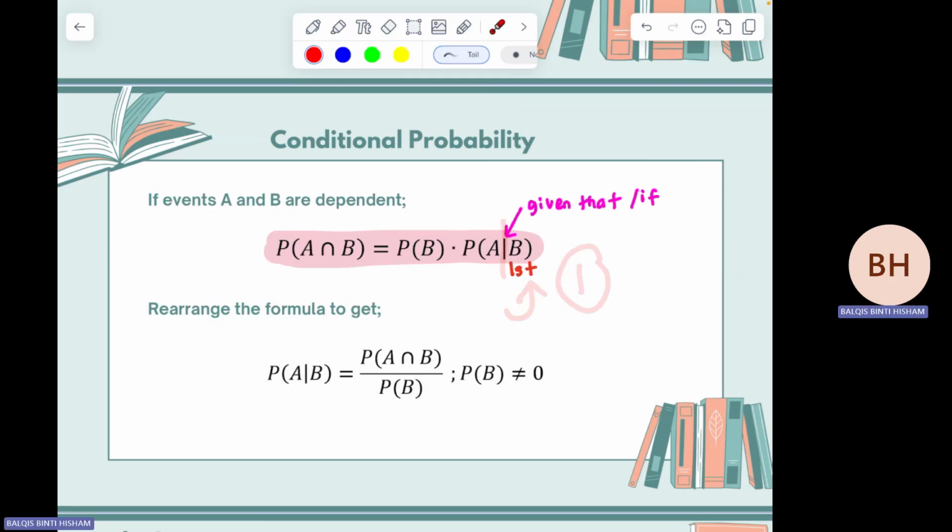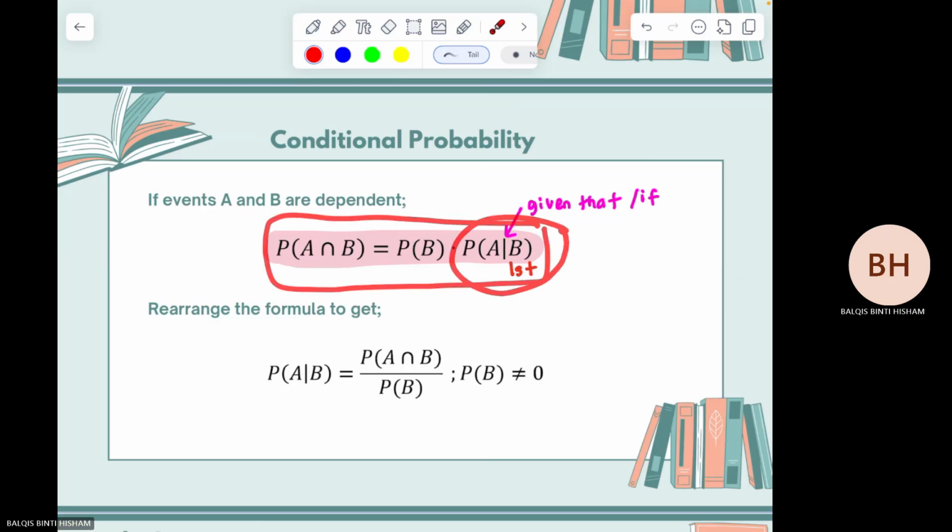And then if you rearrange this formula to have this one as your subject, and then you bring P(B) to the other side, what happened? P(B) will be your denominator. This one is the outcome when you bring it to the other side.